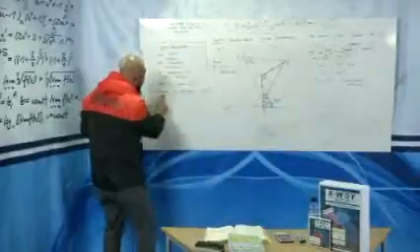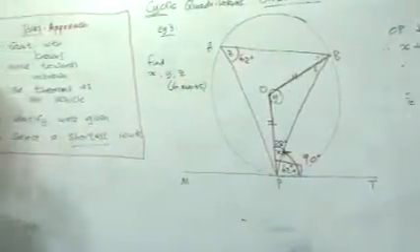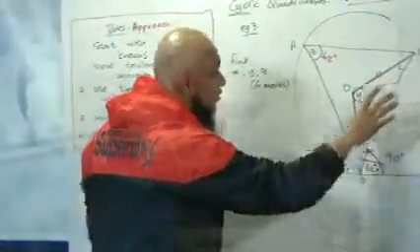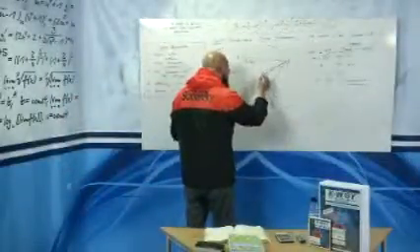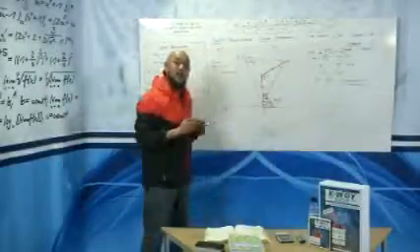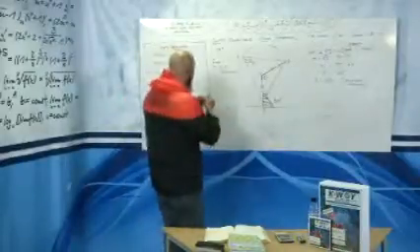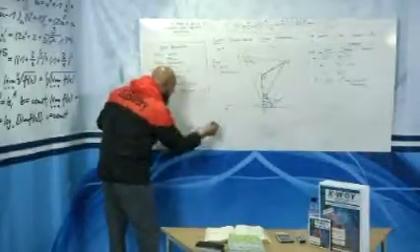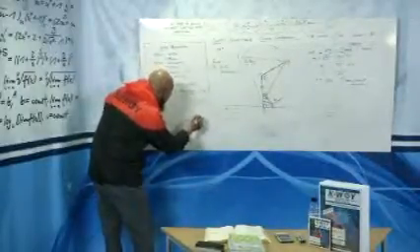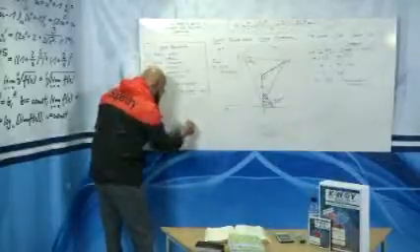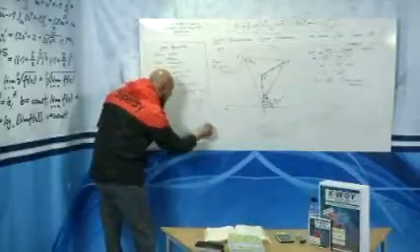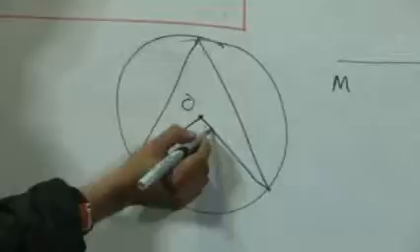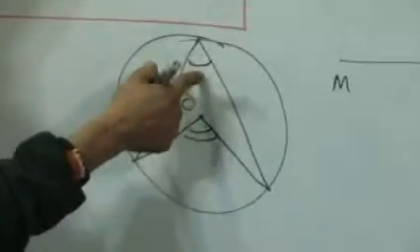What did I say? Select the shortest route. Two ways came to my mind in doing this. That being method one. Method two, what do I identify from our shape? The spearhead. Do you guys remember the spearhead? Go back to your theorems. The theorem that looked like this. Let's draw it here. So if Mr. Cameraman can delightfully just zoom into this, remember we had the spearhead. And what did we say there in that theorem? We said exterior angle at the center is 2 times angle at the circumference.